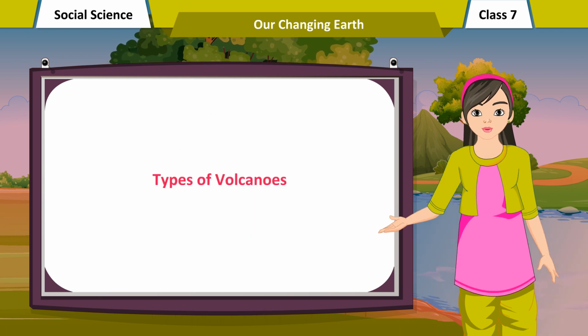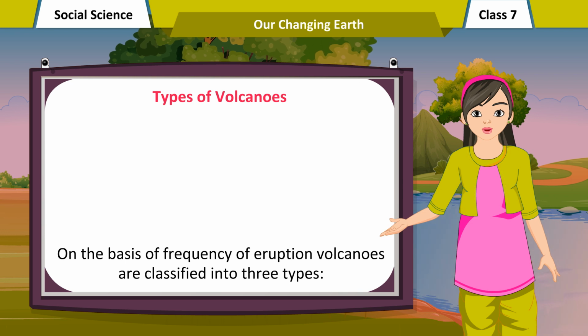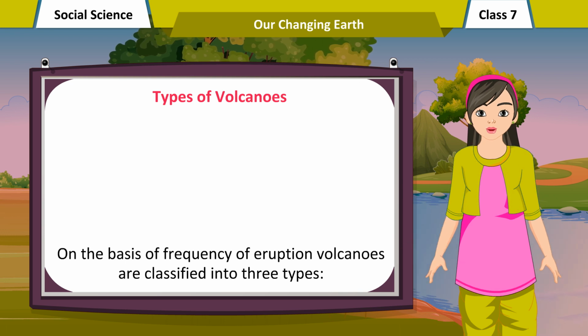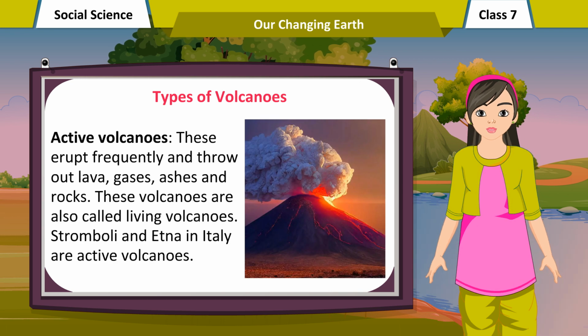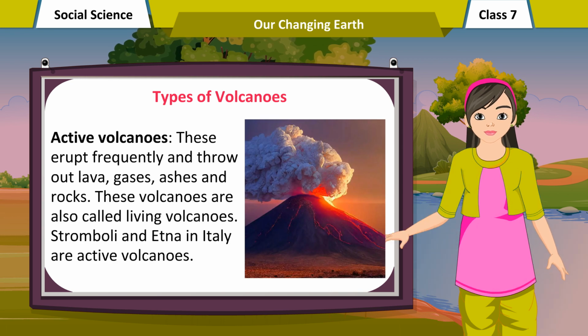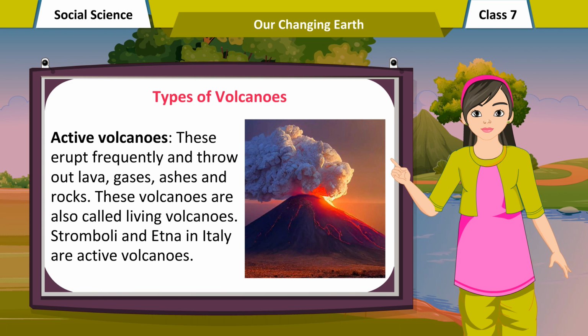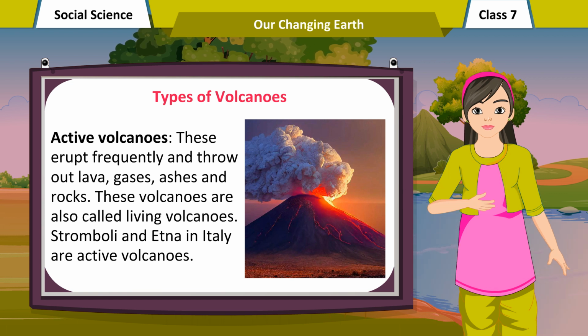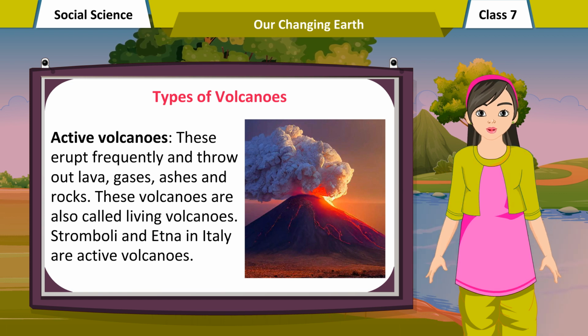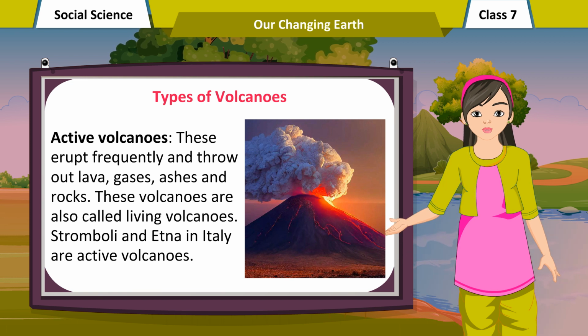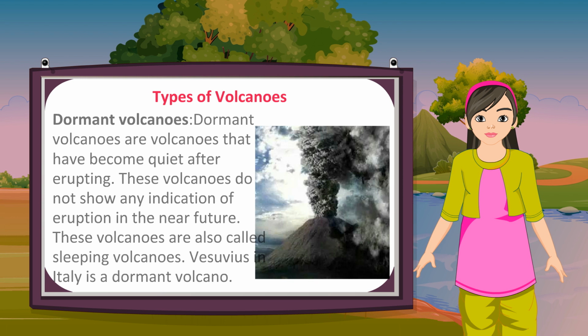Types of volcanoes. On the basis of frequency of eruption, volcanoes are classified into 3 types. Active volcanoes: these erupt frequently and throw out lava, gases, ashes and rocks. These volcanoes are also called living volcanoes. Stromboli and Etna in Italy are active volcanoes.